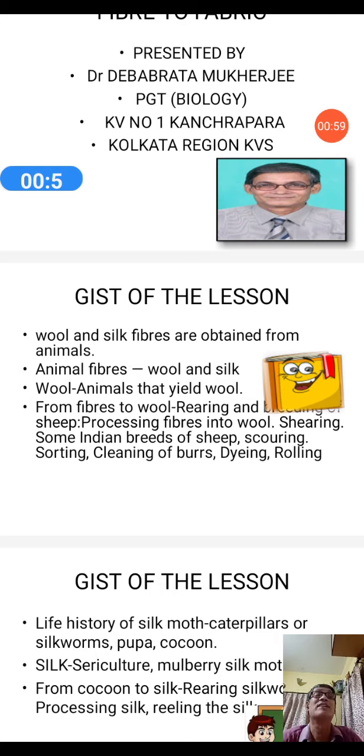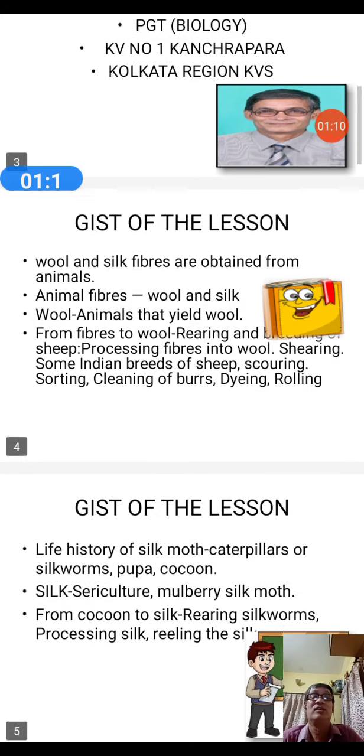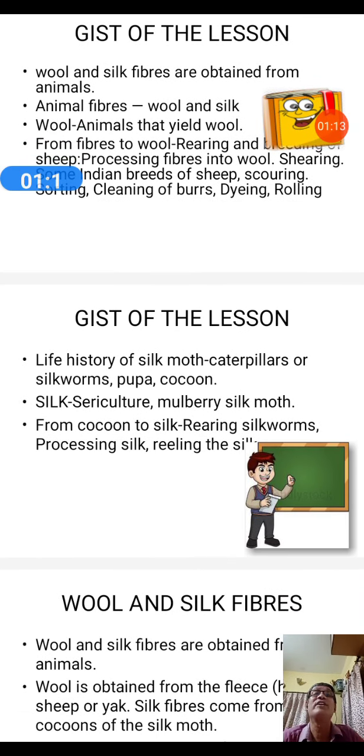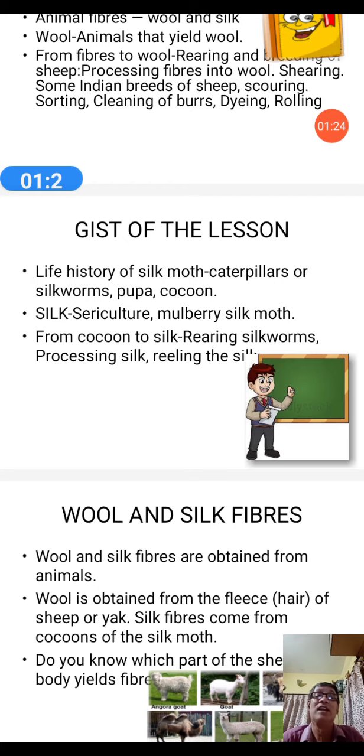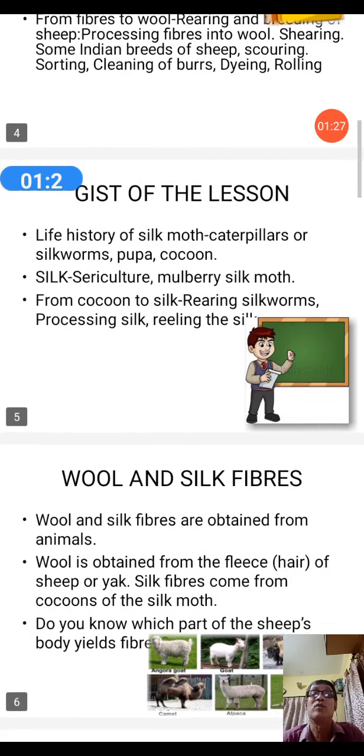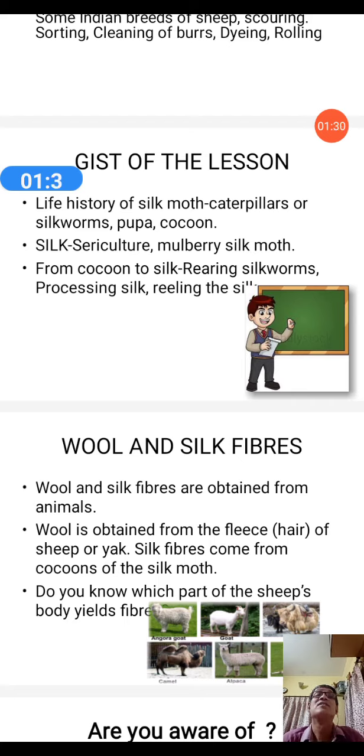How to process fibers into wool: shearing, some Indian breeds of sheep, scouring, sorting, cleaning of burrs, dyeing and rolling. So the next part, the life history of the silk moth, that is caterpillar or the silkworm, pupa, cocoon, all we have to study. Silk means sericulture, silk means mulberry silk moth, and from cocoon to silk, rearing silkworm, processing of silk and reeling. All the parameters we have to discuss in this class.